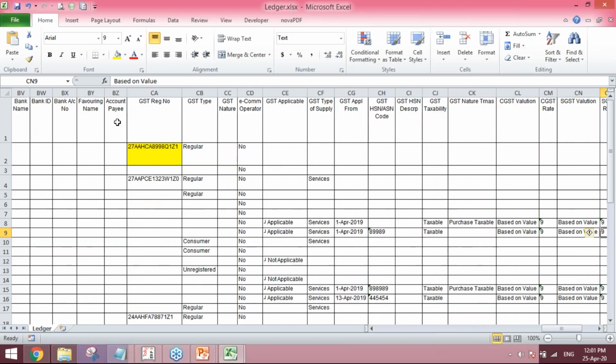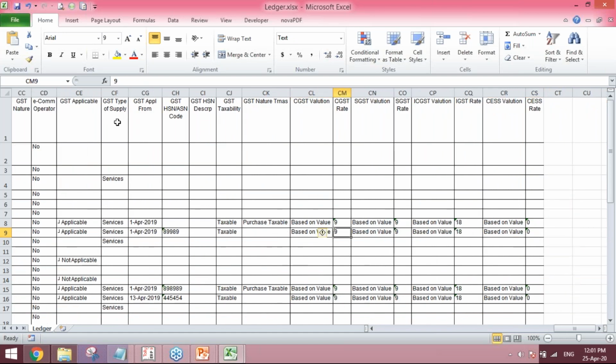Currently the GST rate is based on value and it is 9%. For this consultancy income, I'm changing it to 6%, and IGST to 12%. So I've made changes here.